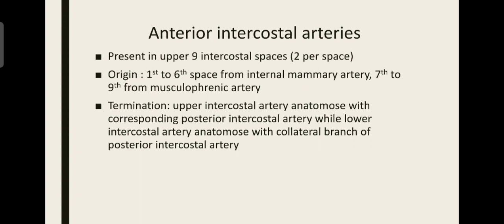Okay, termination. As we saw in the posterior intercostal arteries, the upper branch anastomoses with the posterior intercostal artery, and the lower branch anastomoses with the collateral of the posterior intercostal artery. So we are finishing here the origin and the termination of the intercostal arteries.